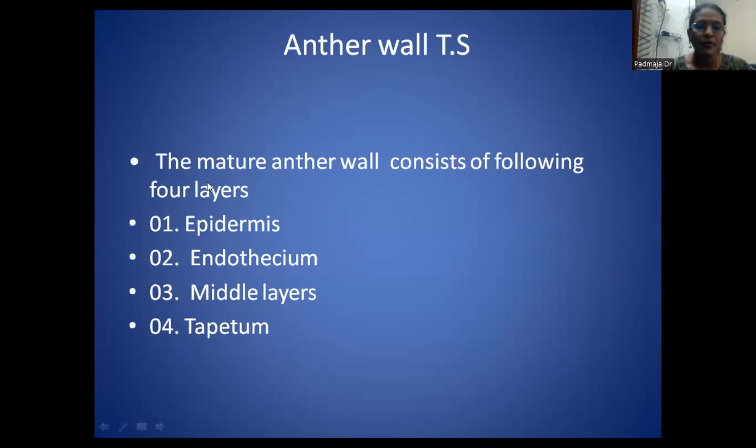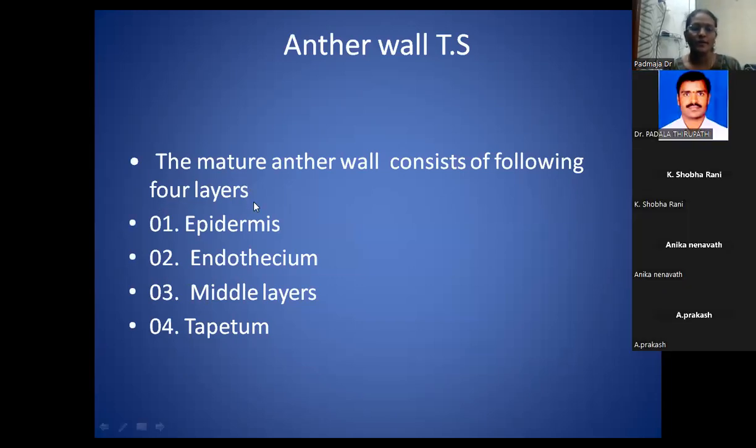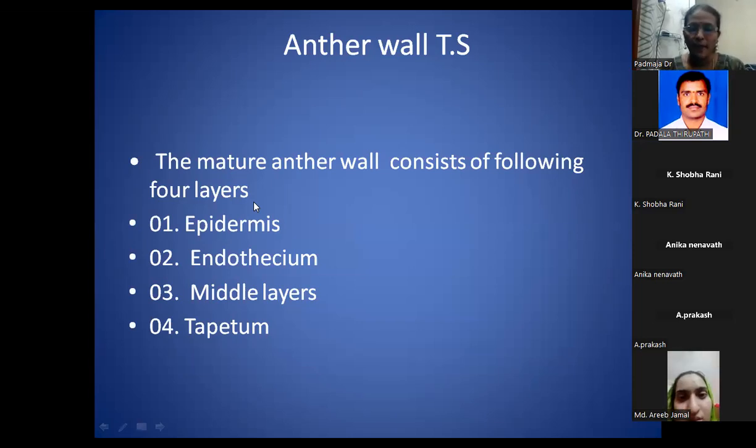So here, what are the four layers? We already studied the epidermis, endothecium, middle layer, and the tapetum. We can also expect one question from this regarding the tapetum.